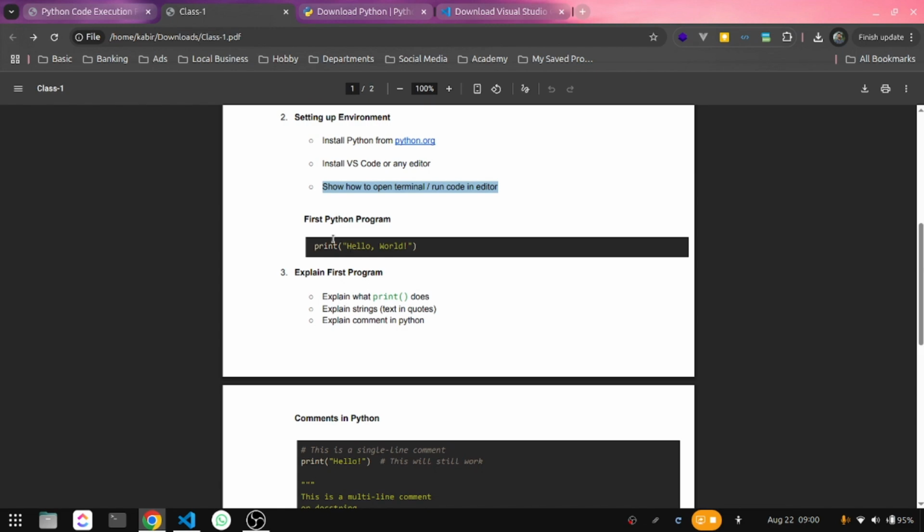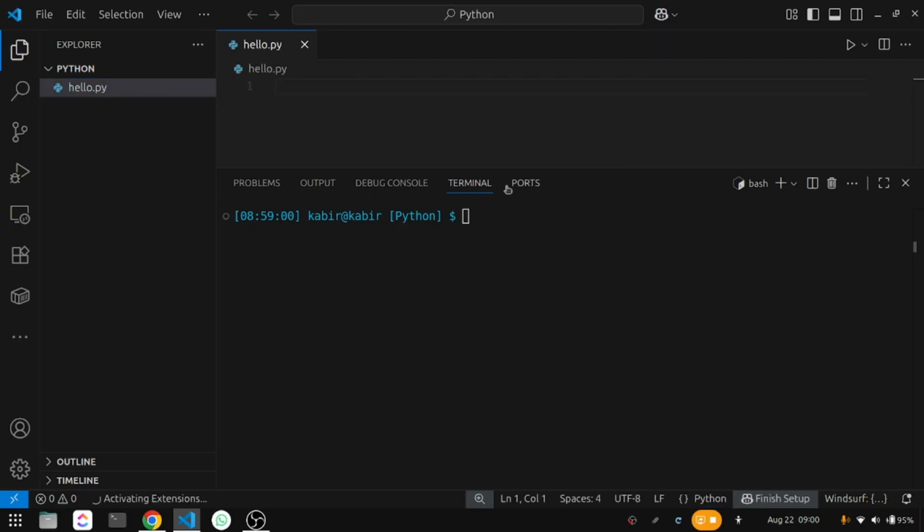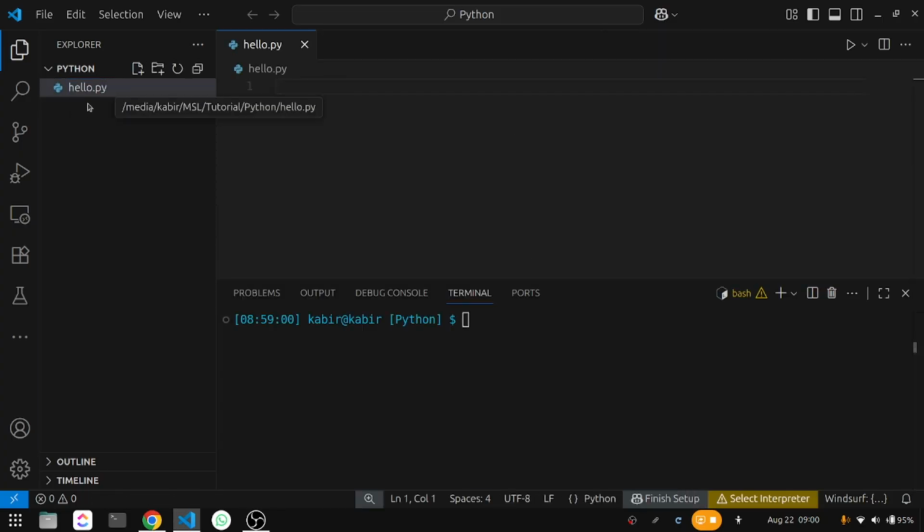And now we will write our first program in Python. First of all, we have to make one file here in the left side file browser. So say for example, I am giving the name as hello.py. So this will be our first program in Python. And here if you notice, I have given the file name extension as .py because the Python file extension is .py. So always you must put the extension as .py for a Python program file. Okay, so we created the empty Python program.